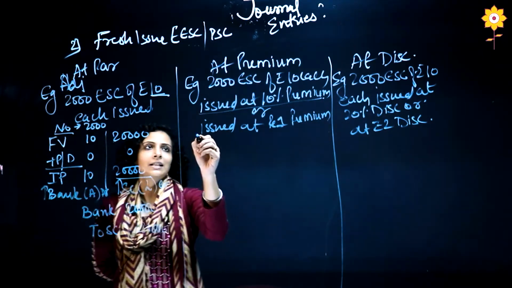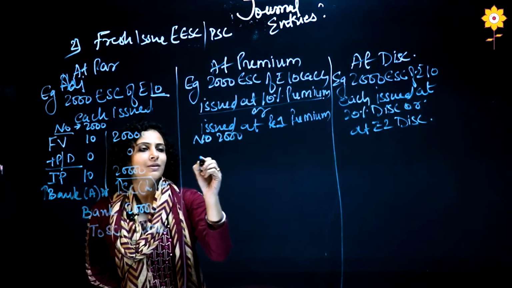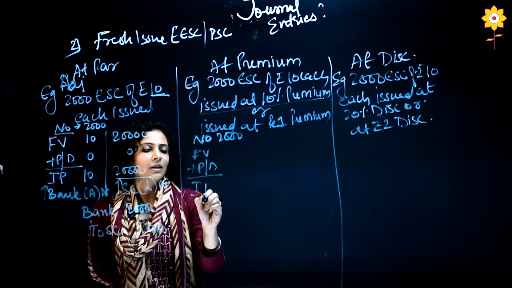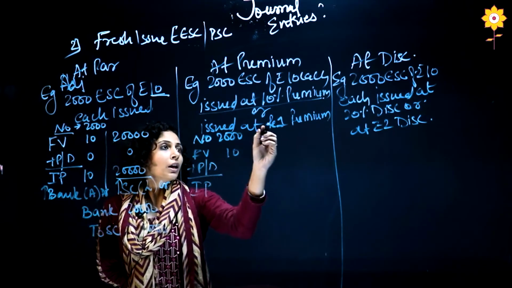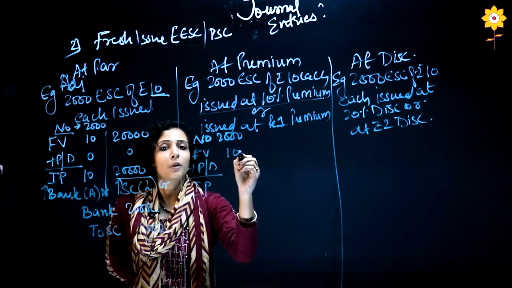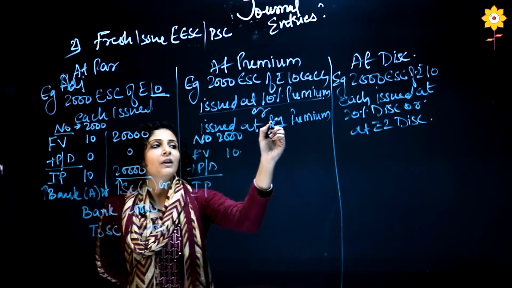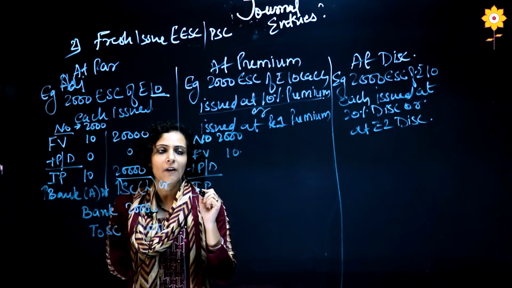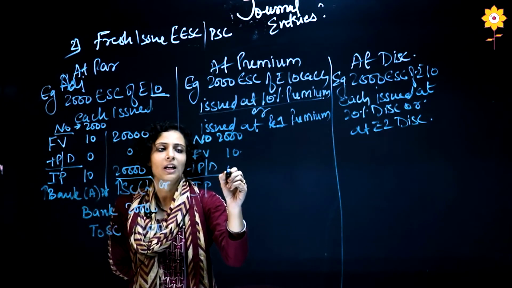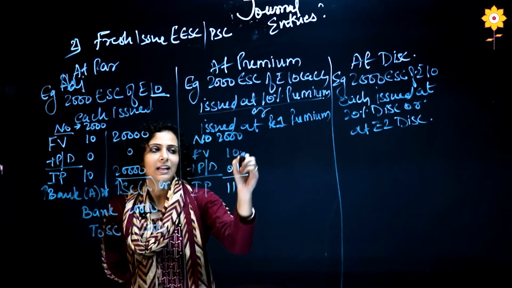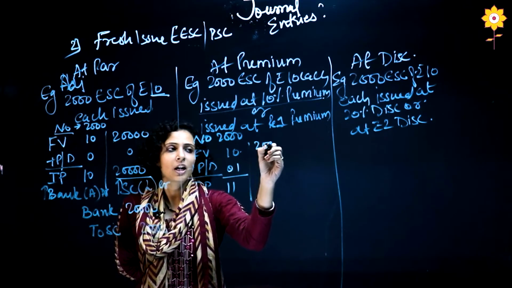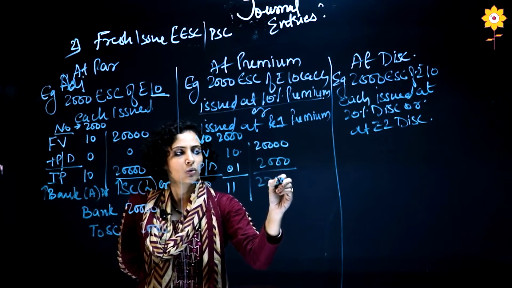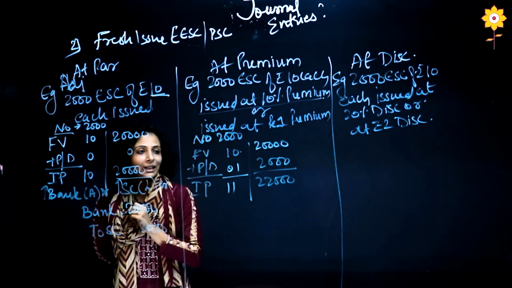Now let us come to the second example. Again the number is 2,000. Same working note I will make. Okay, face value 10, premium and discount. Now here if it is a percentage, multiply the percentage with the face value. But if it is in rupees, directly write the amount as it is. So if it were rupees, I would have written 1 rupee. Now it is 10%. So 10% of 10 is again 1. So my issue price is 11. Multiply the values with the number of shares. So 2,000 into 10 is 20,000, and this is 22,000.